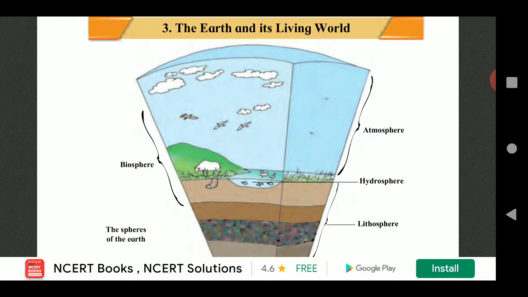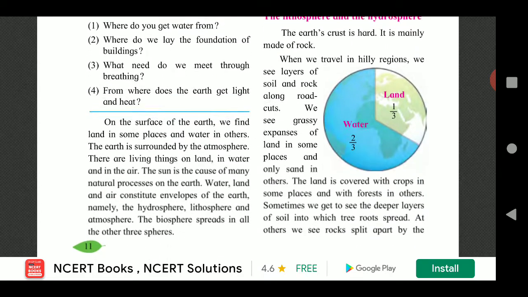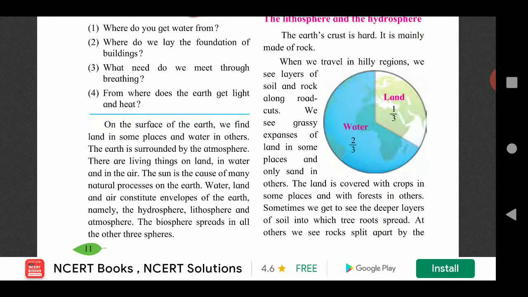The sun is the cause of many natural processes on the earth. So, the sun is the main source of energy; all the organisms get heat and light from the sun. Water, land and air constitute the envelope of the earth, namely hydrosphere, lithosphere and atmosphere. The biosphere spreads in all the other 3 spheres.